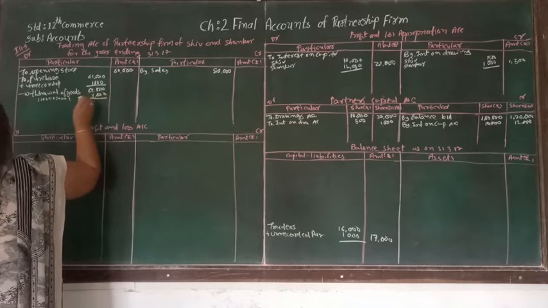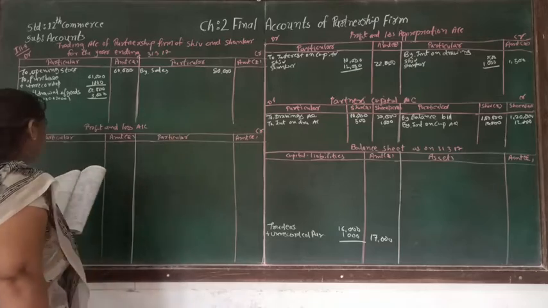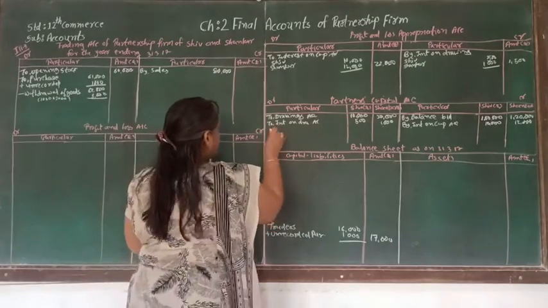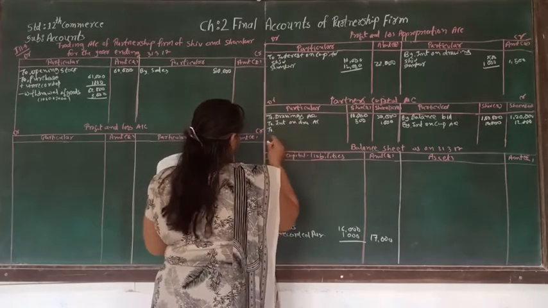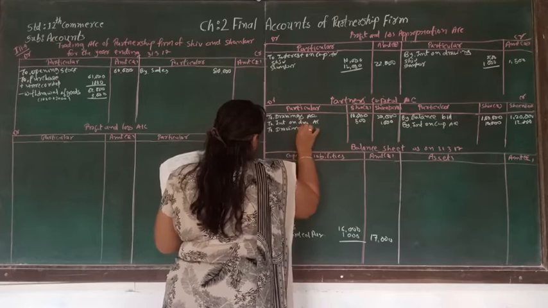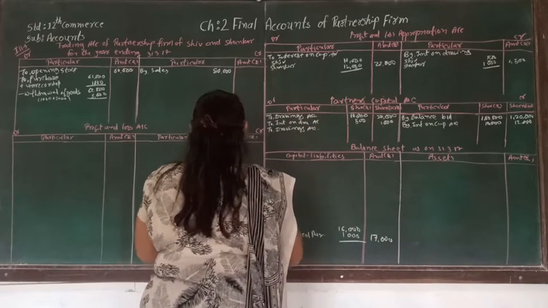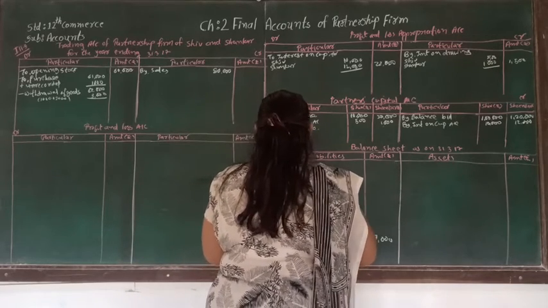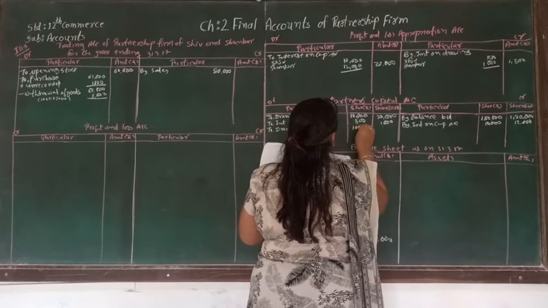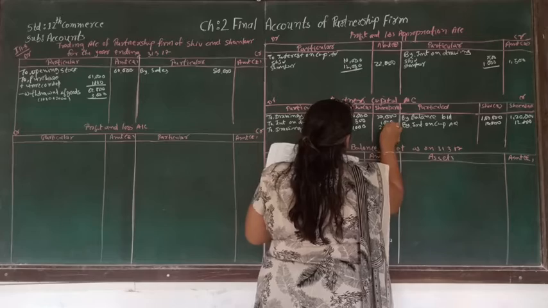And now these goods are treated as drawings and supposed to be written in the drawings account: drawings of Shiv will be 1000 and Shankar will be 2000.